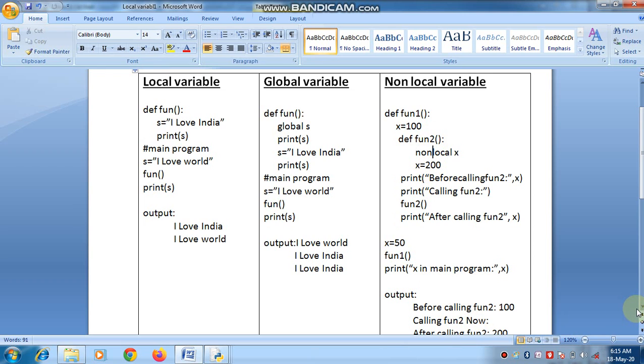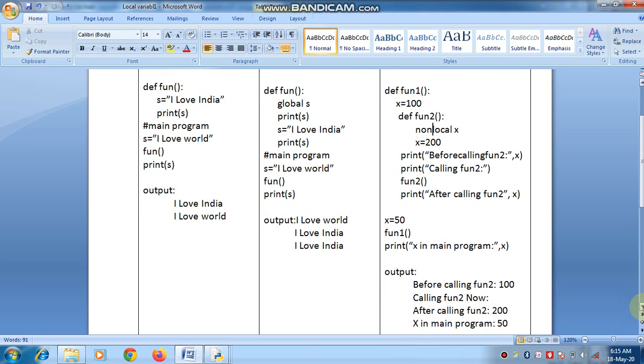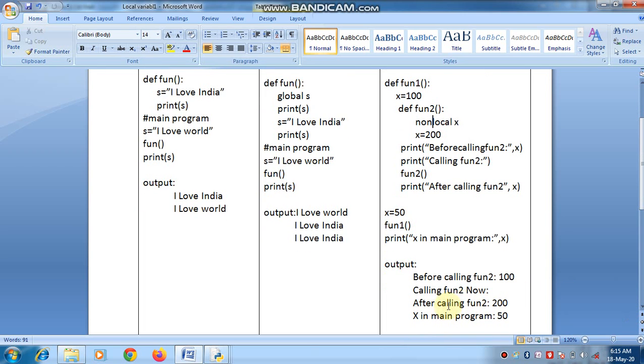Now you can see here, after calling function 2, the non-local x, with x equal to 100 and x equal to 200, will not affect the value of the outside global x.